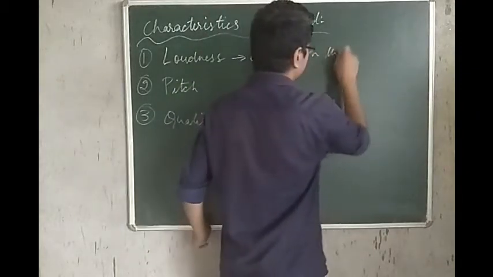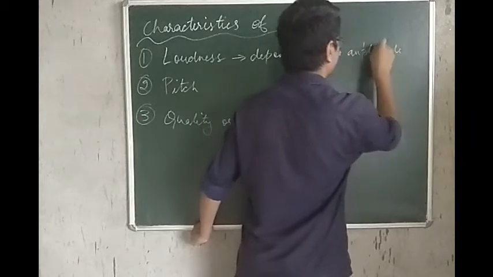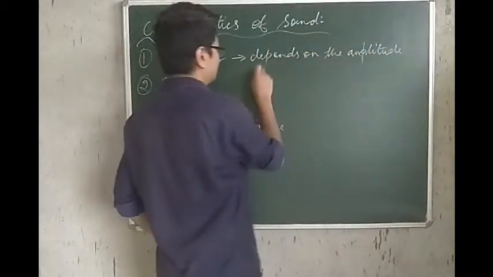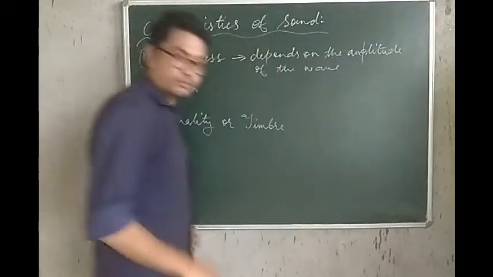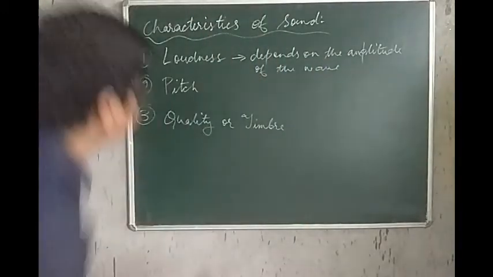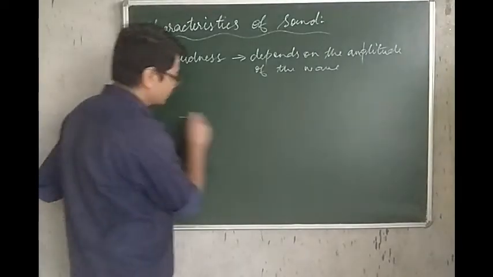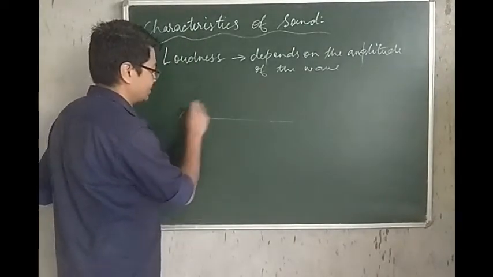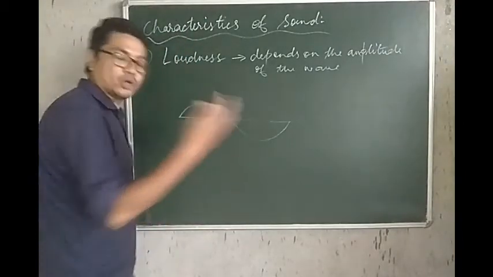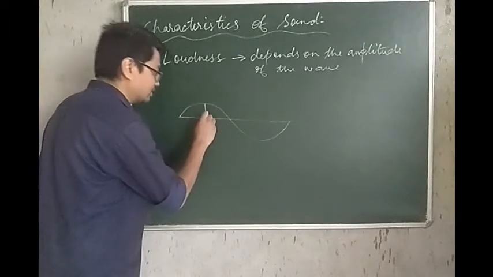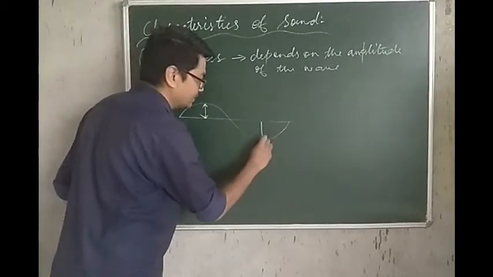the amplitude of the wave. Okay, let me erase these two for now. So to say, one sound wave, say for example with this, although sound is not a transverse wave, it is a longitudinal wave, I am showing it in terms of the transverse wave itself. So this is the amplitude of the wave.